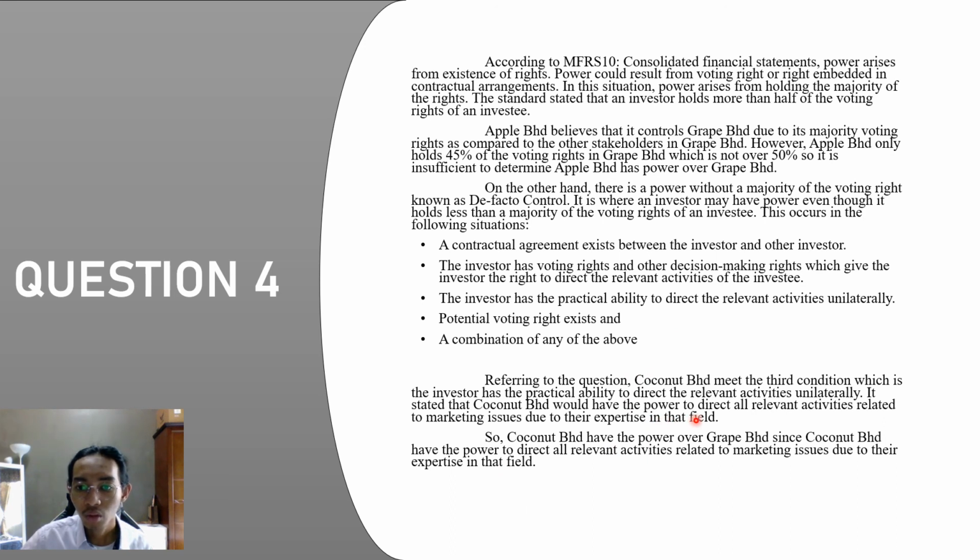Referring to the question, Coconut Berhad meets the third condition, where the investor has the practical ability to direct the relevant activities unilaterally. So, Coconut Berhad has power over Grape Berhad, since Coconut Berhad has the power to direct all the relevant activities related to marketing issues due to their expertise in that field.